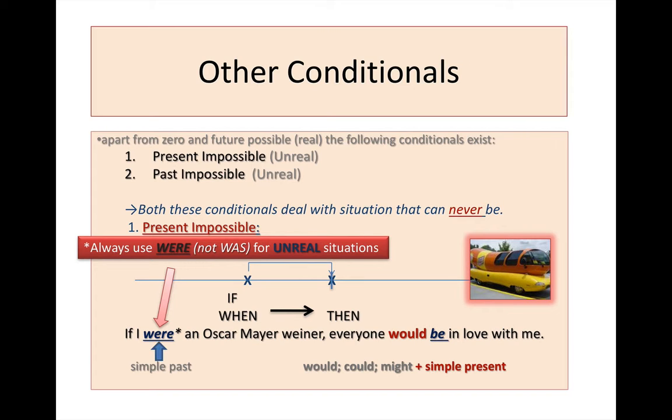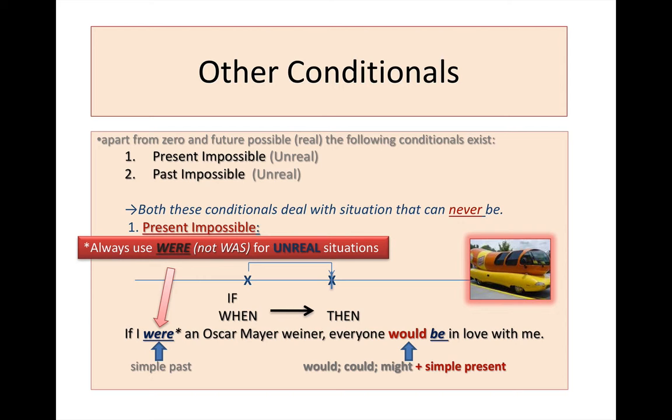Okay, so note again that were is in the simple past, and that for the second part we use would, could, or might to talk about the second part in the simple present as well. Okay, by the way, would is a modal auxiliary that talks about intention. Could is a modal auxiliary that talks about ability, and might is also about intention, but very unlikely, whereas would is 100%. Okay.